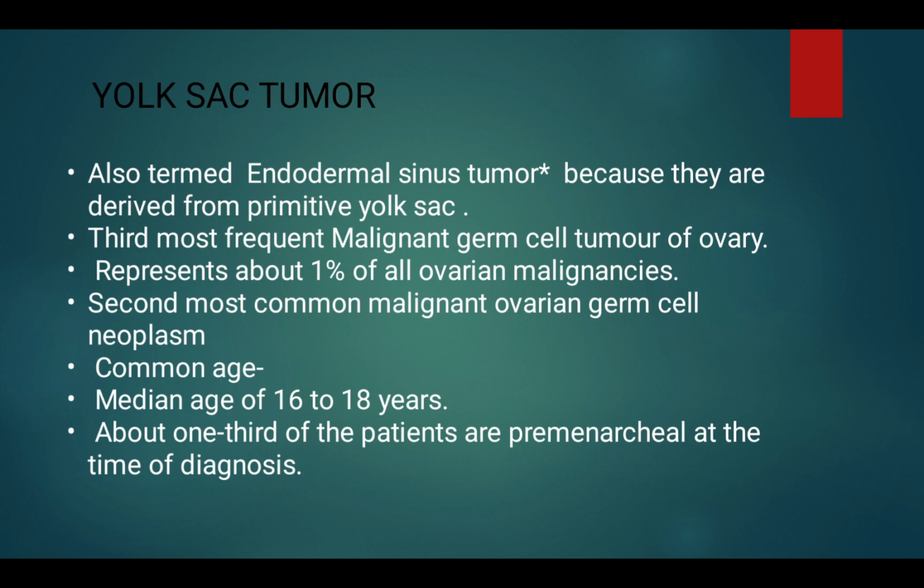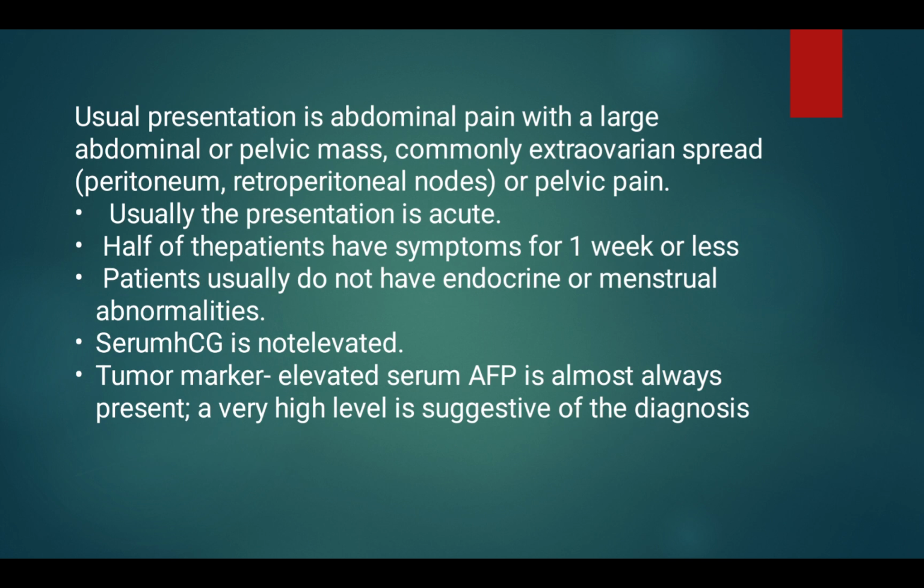Yolk sac tumor, also termed endodermal sinus tumor because it is derived from the primitive yolk sac. It is the third most frequent malignant germ cell tumor of the ovary, representing about 1% of all ovarian malignancies, and it is also the second most common malignant ovarian germ cell neoplasm. Common age: median age of 16 to 18 years. About one third of the patients are premenarchal at the time of diagnosis.